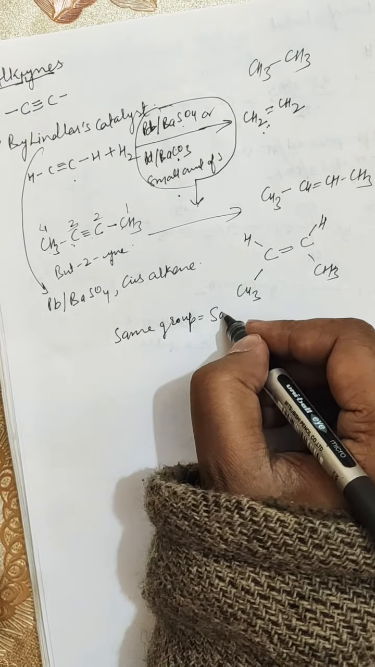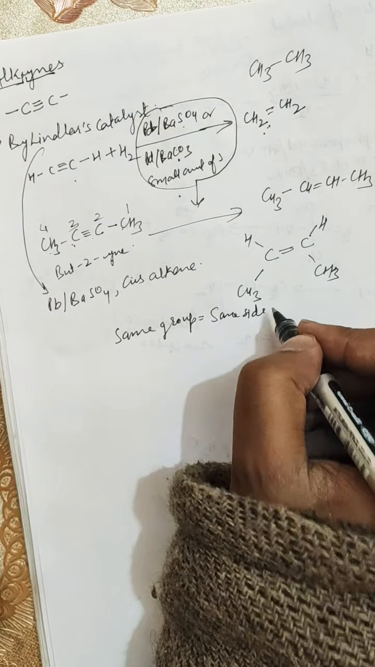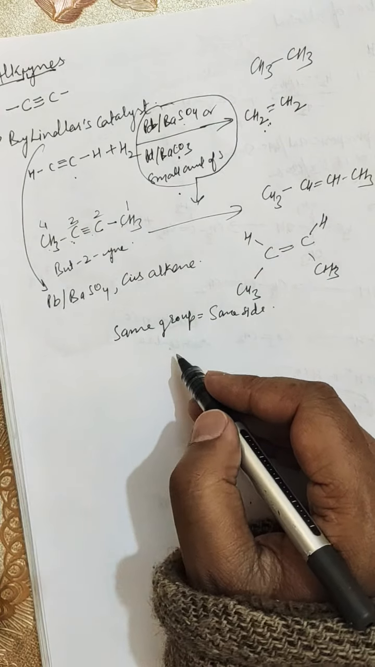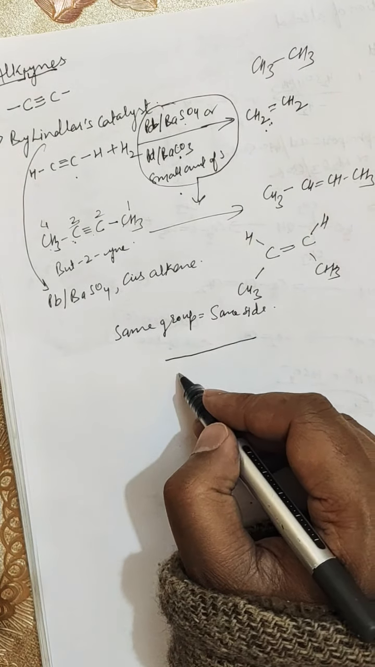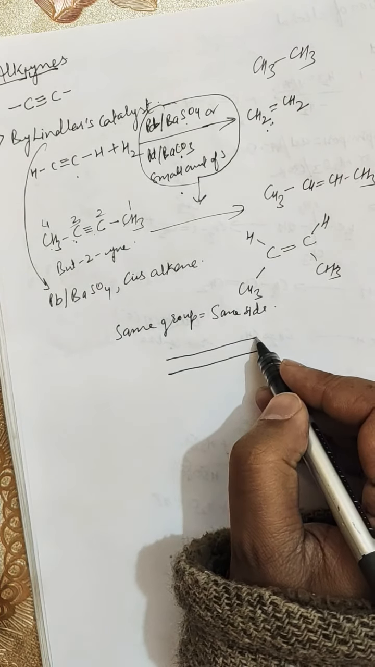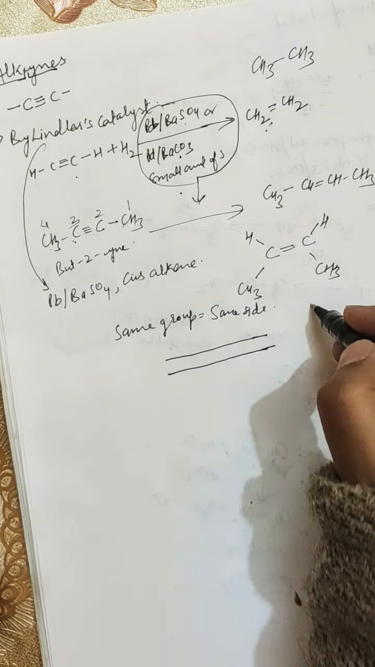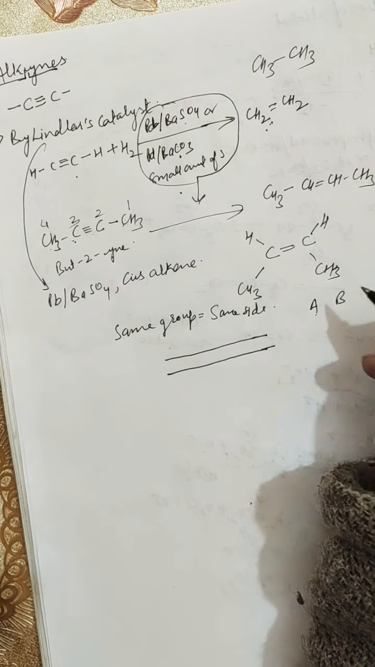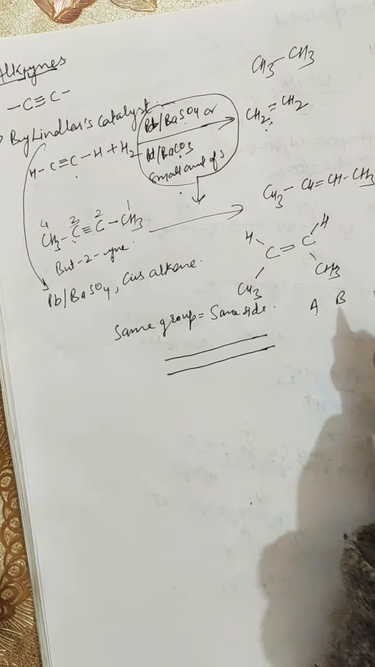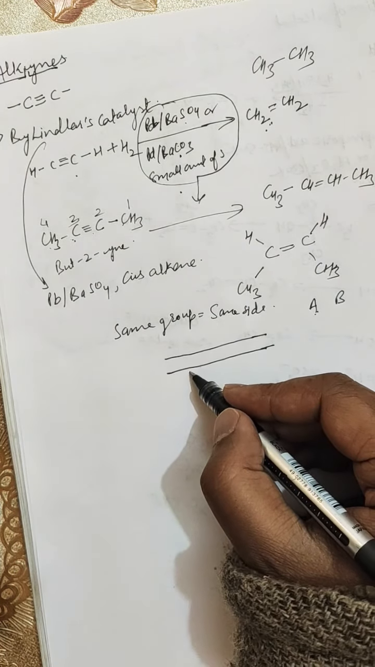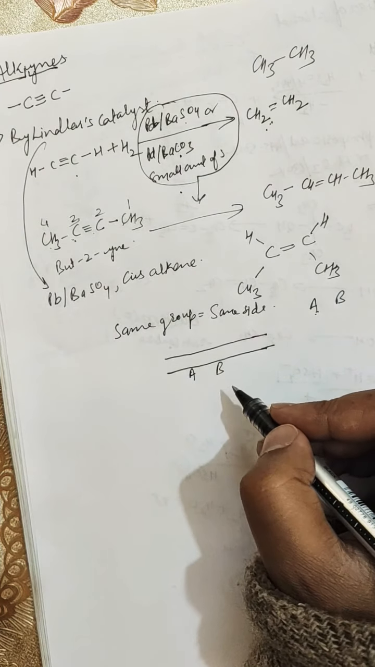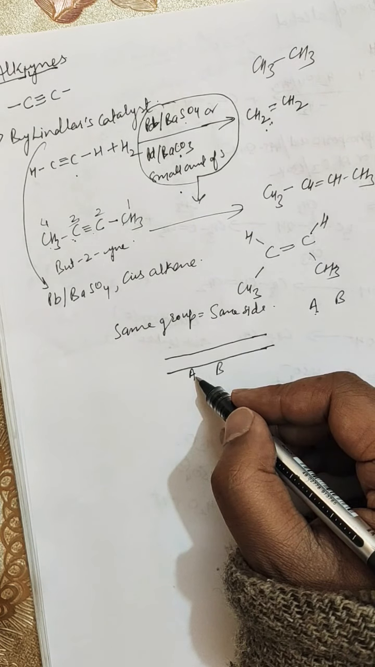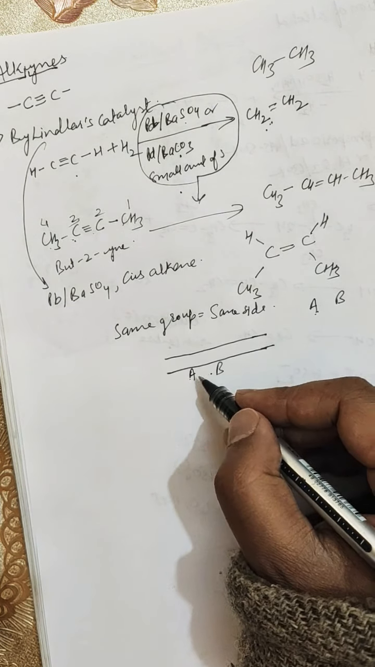Same group on the same side. Suppose there is a road passing through a market, and A and B are two boys, two classmates, or any two human beings, and they have their homes on the same side of the road. Then they can say our homes are on the cis side of the road. Cis means on the same side.